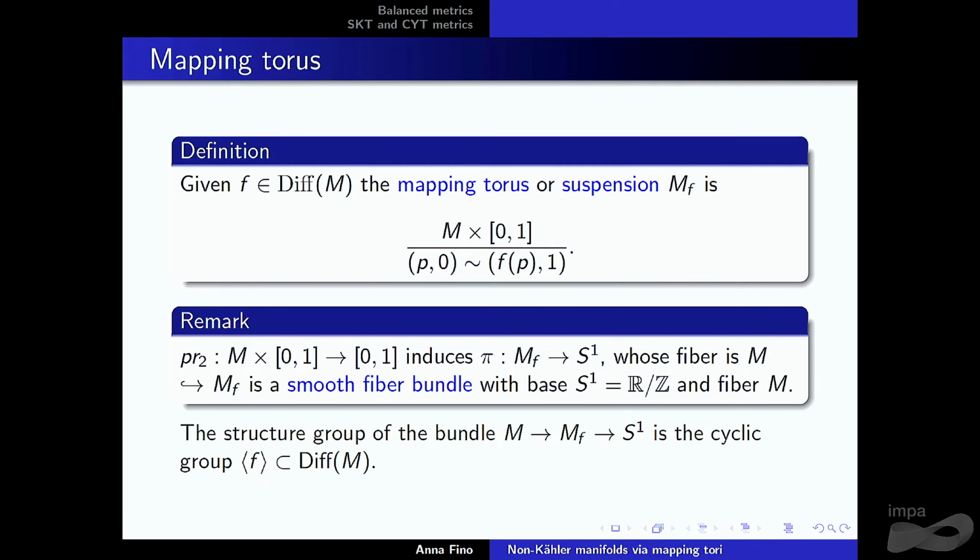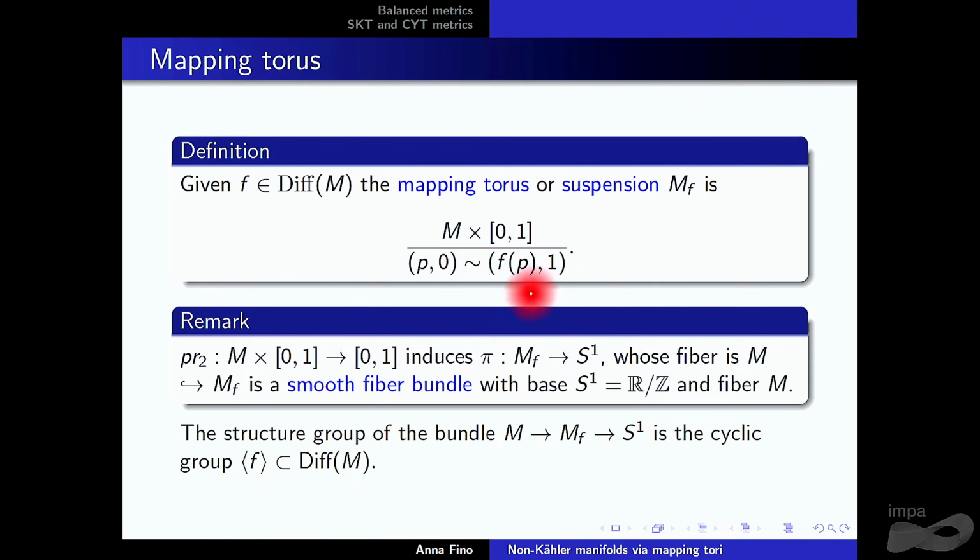We take a smooth manifold M, we take a diffeomorphism F of the manifold, and we take the quotient of the product of M times the closed interval [0,1]. The identification is just that you identify the point (p, 0) using the diffeomorphism F with (F(p), 1).